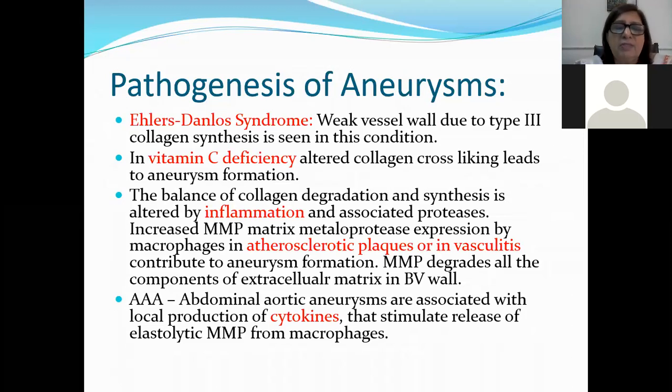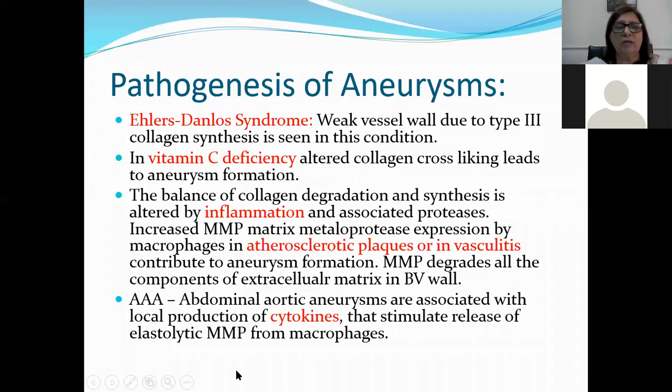And then in vitamin C deficiency, cross-linking of collagen is not produced normally, so this can also lead to aneurysm formation. The balance of collagen degradation and synthesis is very important for the proper functioning of the vessel wall. So in inflammation, there is going to be degradation because of matrix metalloproteinases. So they are going to lead to weakening of the arterial wall, leading to aneurysm formation. MMP degrades all the components of extracellular matrix in the blood vessel wall.